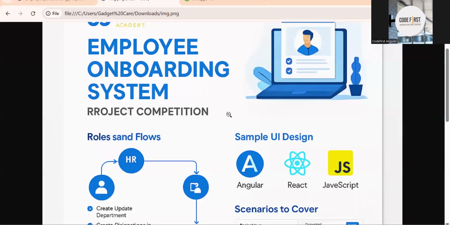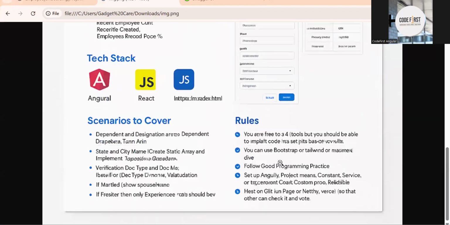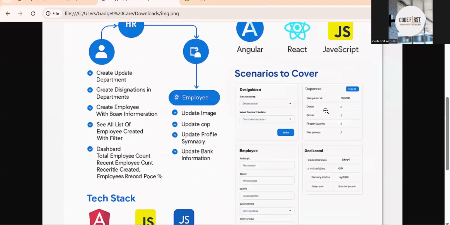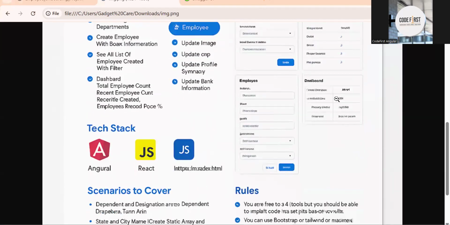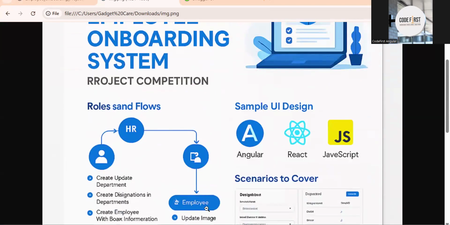Again, just an image of what I have explained. I have created an image of it. These are kind of dependent dropdowns, and the employee dashboard will be there, right? It's just a mock-up design I have created. Okay. So let me show you how many registrations we have got.